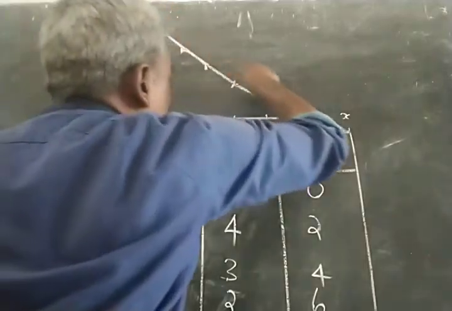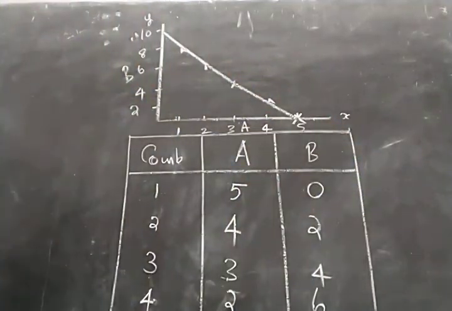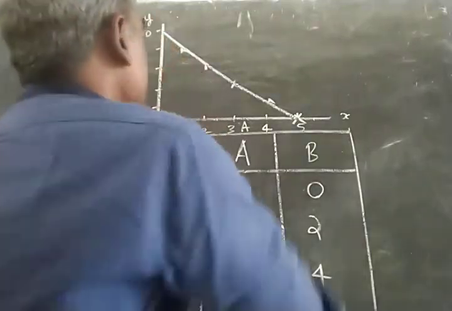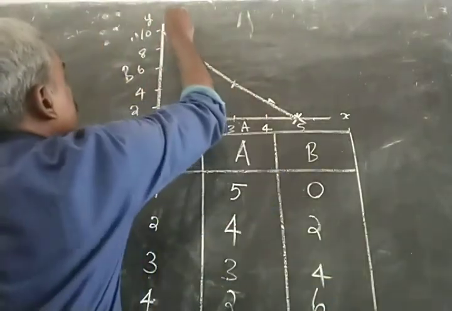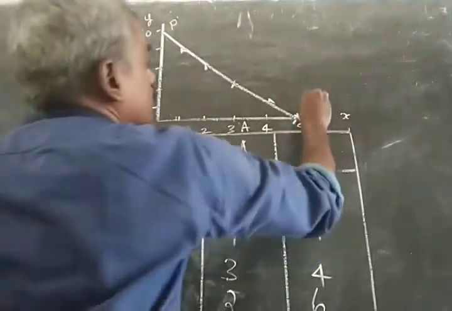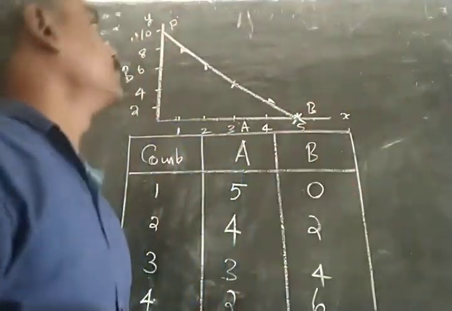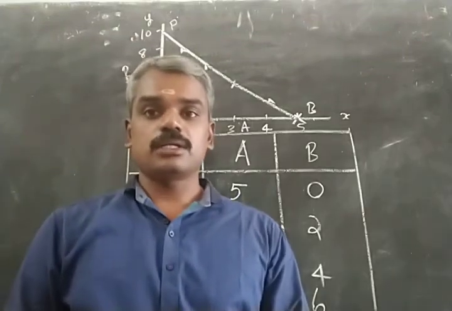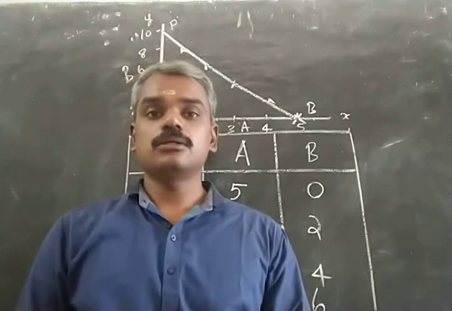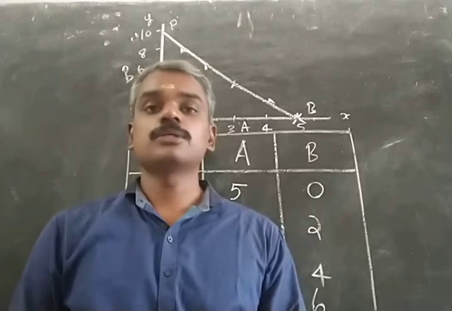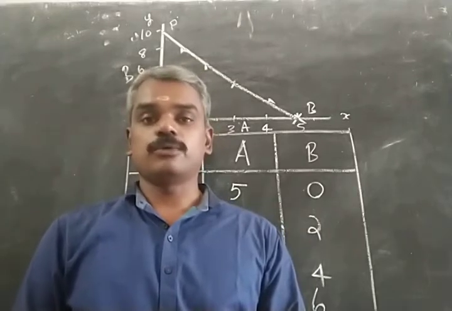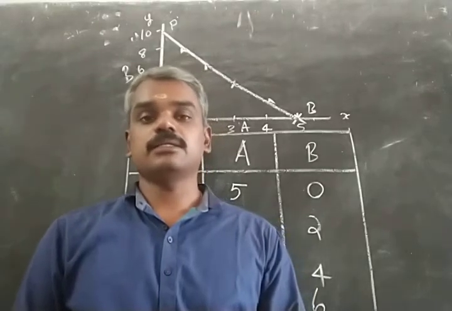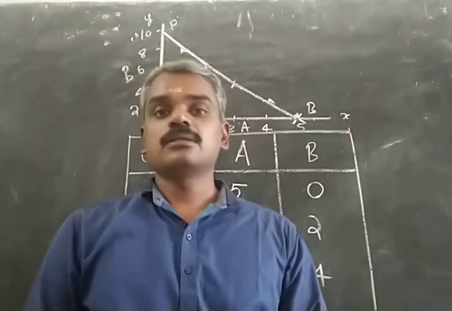So when we join all these points together, we get a line which connects both axes, and this is called the budget line. We can call it PB. So this is the geometric derivation of the budget line. This budget line shows the restriction on the consumer, the limitation of the consumer. He is limited by the budget line in expanding his satisfaction.